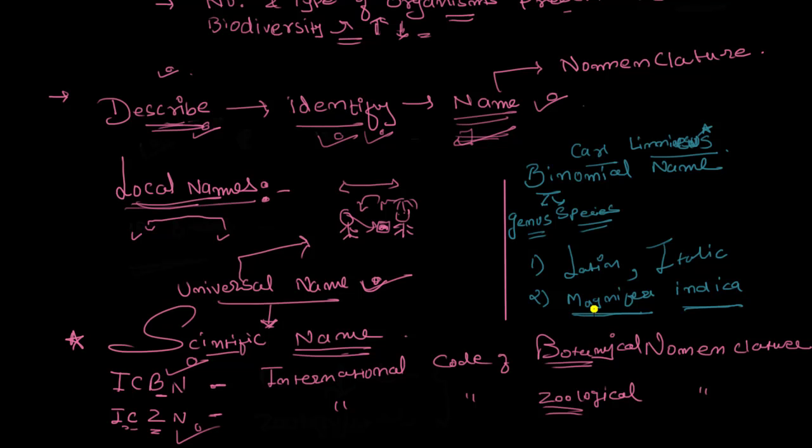That is the second and third rule, and the fourth is that the first letter has to be a capital and all the other letters have to be small, no matter if you start a new word from there. This is a genus, this is a species, and only the first letter is going to be capital. Other than that, all of these are going to be small. So this is how you give the name, the nomenclature and the diversity. In the next lecture, we are going to study the classification system. I hope you got the lecture. Thank you and have a nice day.